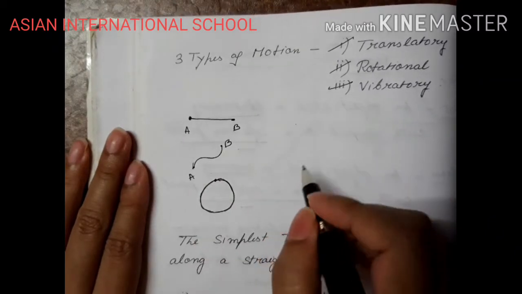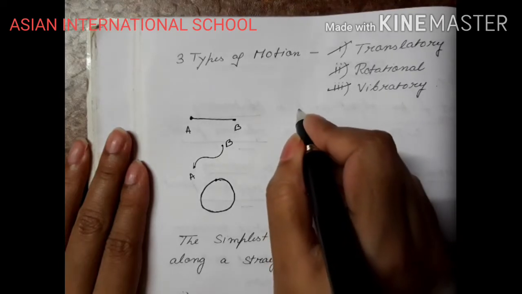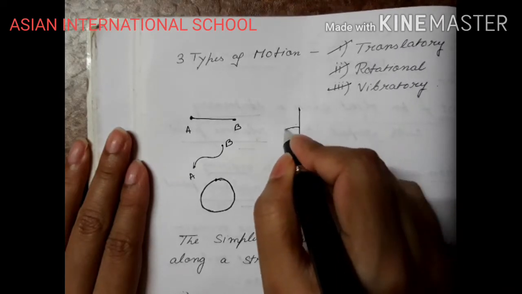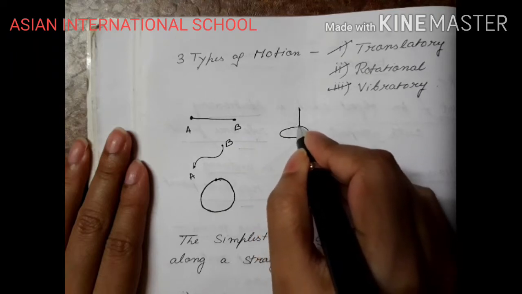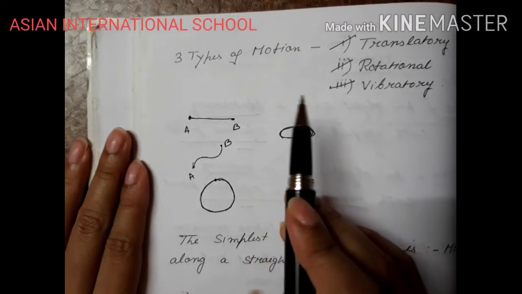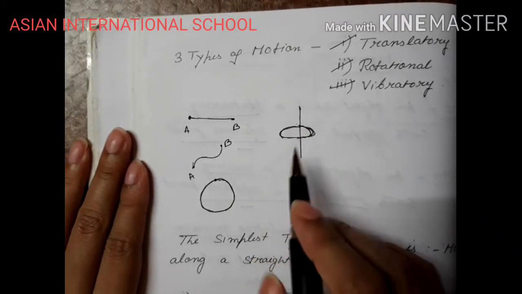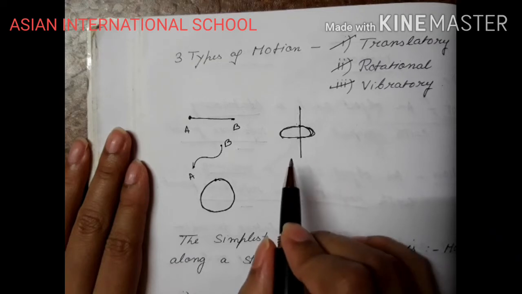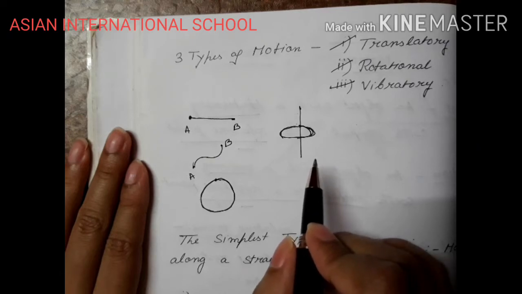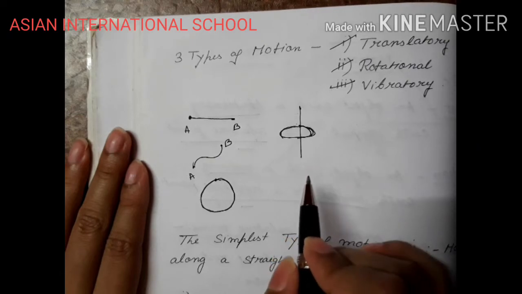Now next is rotational motion. Rotational motion, suppose this is a fixed axis and there is a disc which is rotating along this fixed axis. Just like the fan which rotates around a fixed axis. Have you ever seen the fan changing its position? No. A ceiling fan can never change its position. It will keep on rotating around a fixed axis.